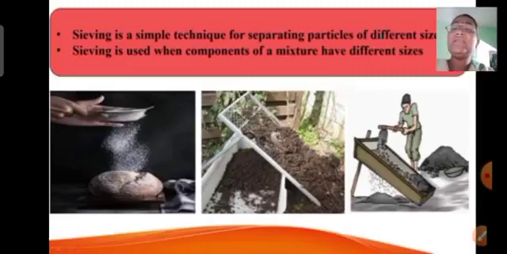Similarly, you can see in the picture that a sieve can be used to separate the soil from the larger stone particles, so that the fine soil particles will pass through the sieve and the larger particles will remain here in the sieve. Similarly, you have seen that these kinds of sieves are used at construction sites, where they are used to separate fine sand particles from the stones, so that the finest particles will pass through the sieve and stone particles will remain here.